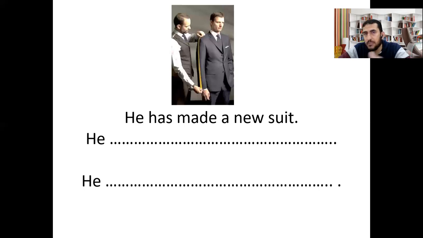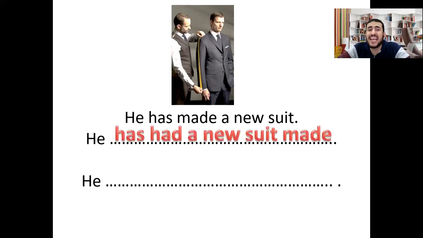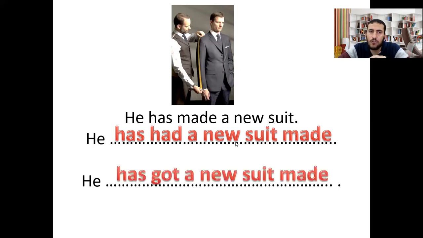Now another example for more clarification. He has made a new suit. He has made, present perfect. So we should use the verb have or get in the present perfect. Have in the present perfect is has or have had. So he has had a new suit made, the past participle of made. Or he has got a new suit made.